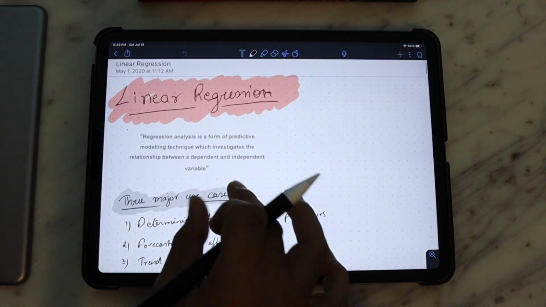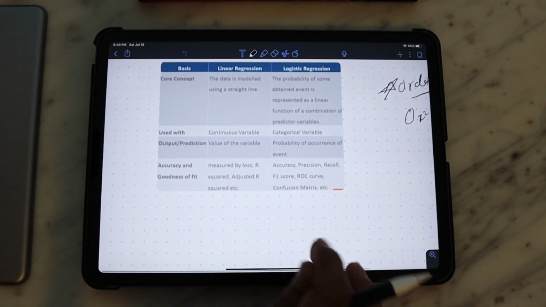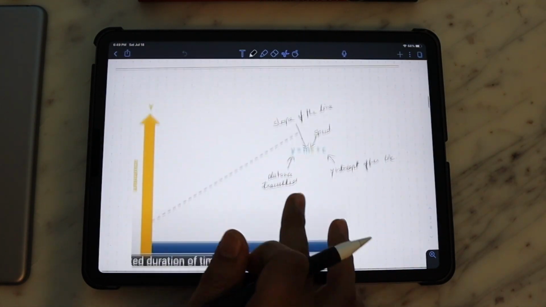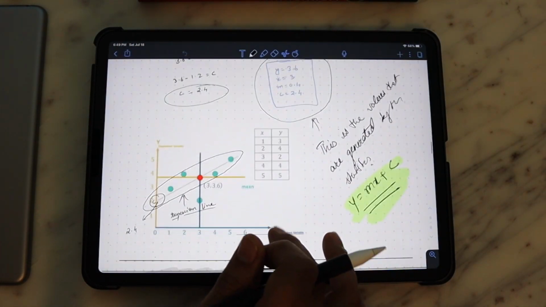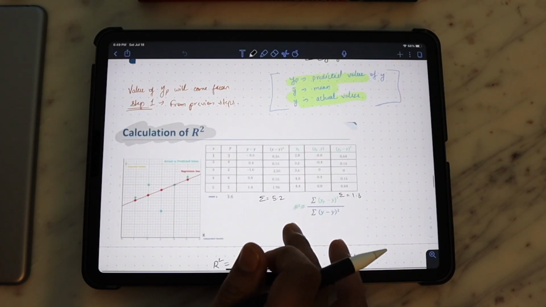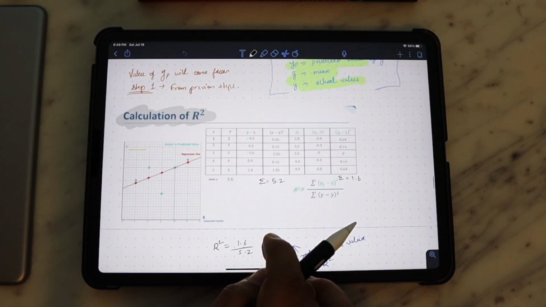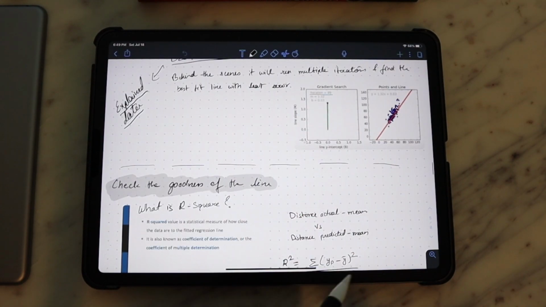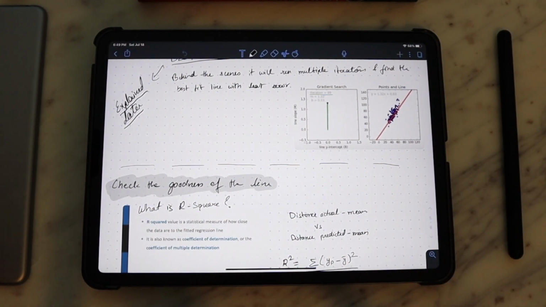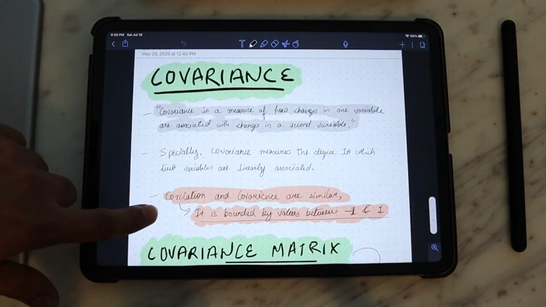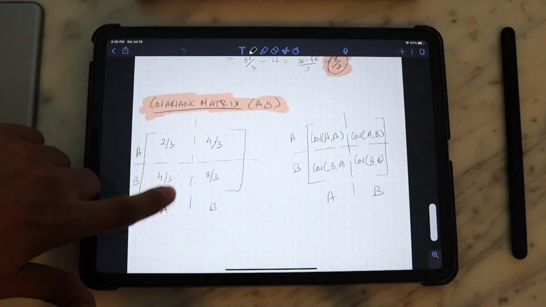I use it all the time to take handwritten notes. All the other apps that I mentioned previously, they do not have good Apple Pencil support and are not meant for handwritten notes. GoodNotes is very close to this app, but I prefer Notability. I know that will start a war in the comment section, but Notability is what I prefer. GoodNotes is really good. I've used both of them, but my preference personally is Notability.